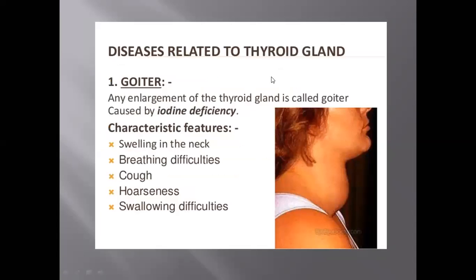What happens if iodine is lacking? Let me tell you about that. Goiter. Here is a disease of the thyroid glands. You can see here, these are the thyroid glands in the neck, and they are swollen. This is known as the disease goiter. Enlargement of the thyroid gland is called goiter, and it happens when there is iodine deficiency. If you are eating food which is low in iodine, it means that your thyroid glands are not producing thyroxine. That is why it causes the disease known as goiter. What happens in this disease? Swelling in the neck, breathing difficulties, cough, hoarseness, swallowing difficulties. All this happens in goiter.